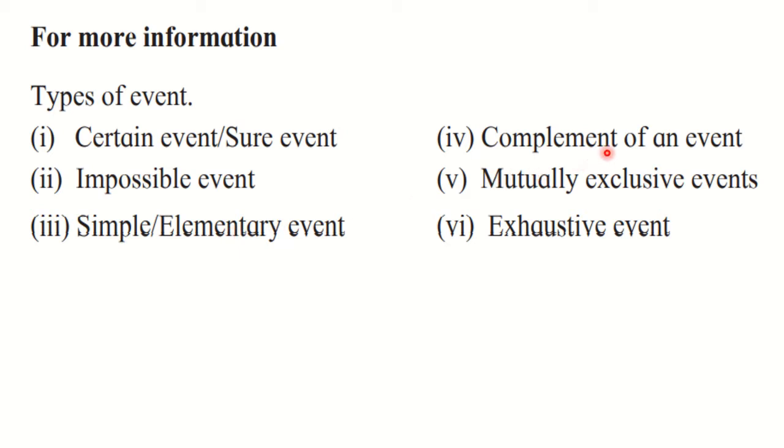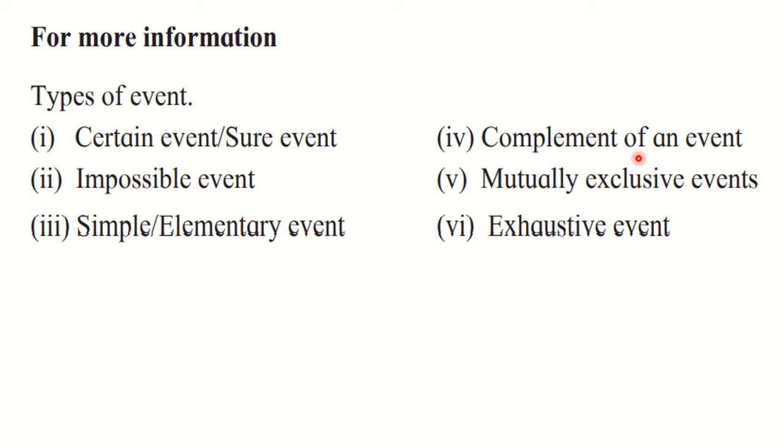Then the next is complement of an event. You have studied set and its complementary set. We have seen that. So here, if A is one event from the sample space S, then the event with all the sample points which are present in the sample space but not present in event A is called the complement of A. That means the complement of an event and the event will not have any common point.